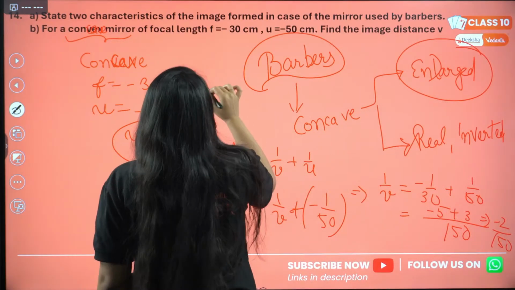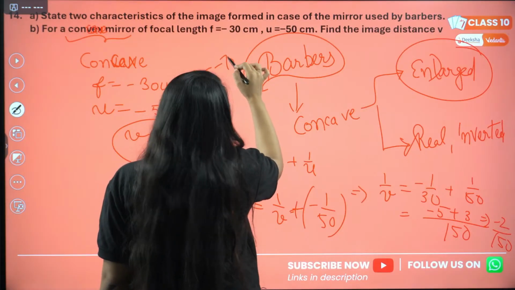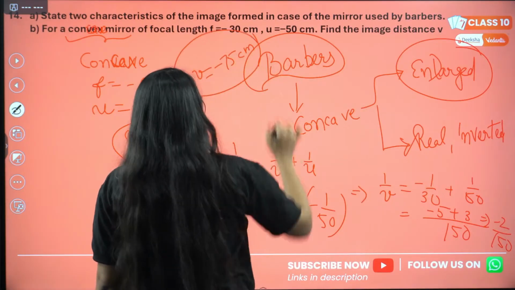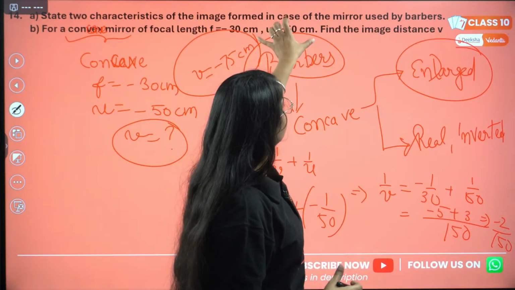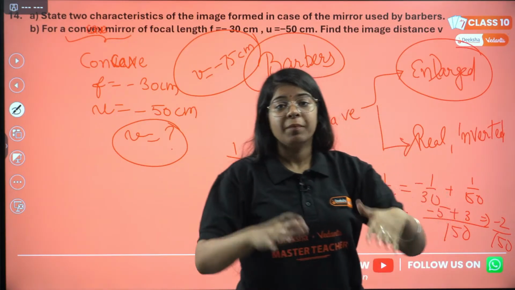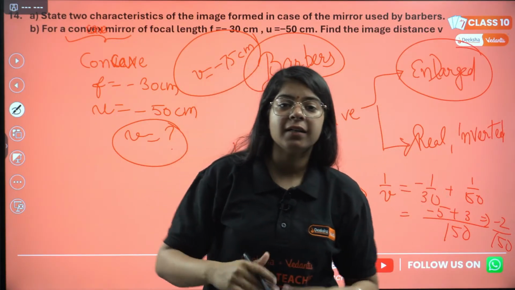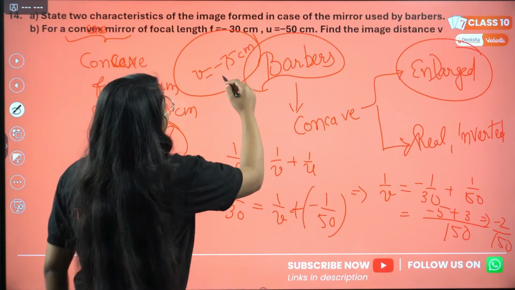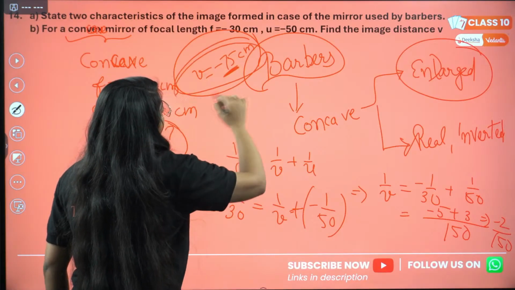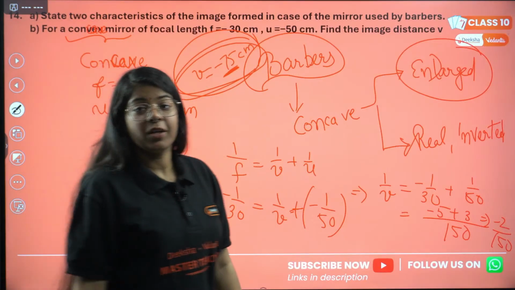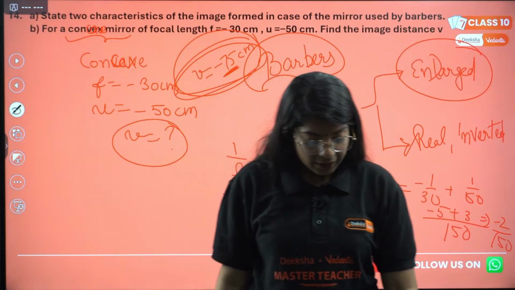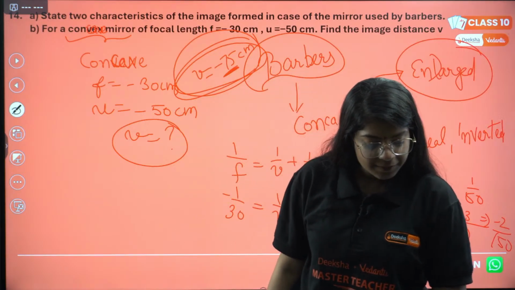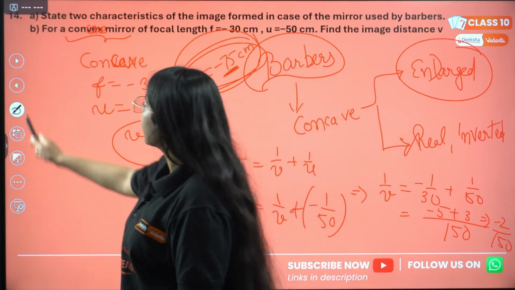So, v will be minus 75 centimeter, which is correct because my u is between C and F and the image will now be real and inverted. So, it has a negative sign and it is minus 75 centimeter, which is beyond the center of curvature. Correct? Understood? Let's move on to the next question.